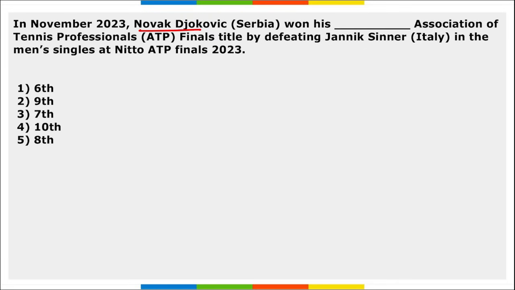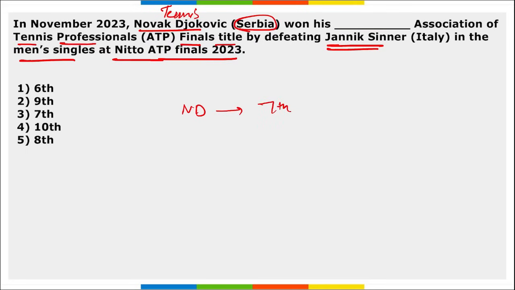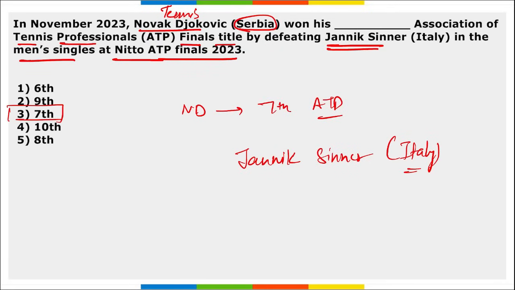Next, Novak Djokovic. He is from Serbia. He is a tennis player, right? He won his Association of Tennis Professionals final title by defeating Jannik Sinner of Italy in the men's singles at the Nitto ATP Finals 2023. So Novak Djokovic, he won his 7th ATP Finals by defeating whom? Jannik Sinner. Jannik Sinner is of Italy, right? And this was Novak Djokovic's 7th ATP title.